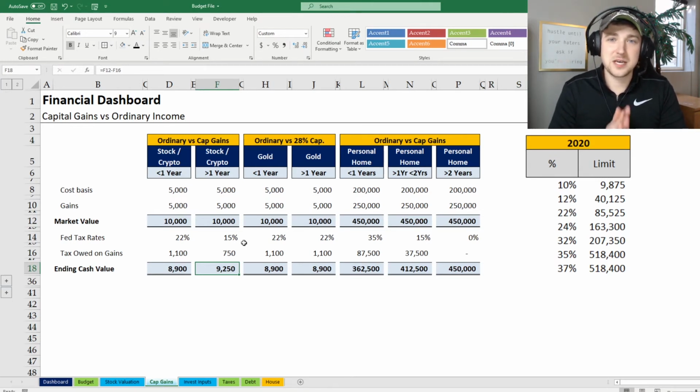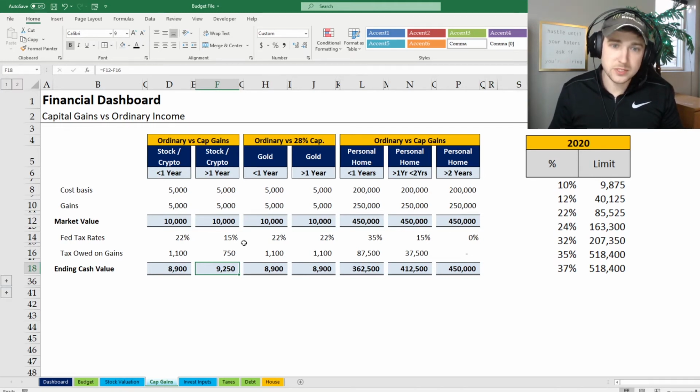Everyone that's on this hype train right now that's all about buying dividends, you are paying ordinary income on every piece of those gains that you get for dividends. You're not getting favorable capital gains off of that, so keep that in mind, whether you're considering growth stocks versus dividend stocks.